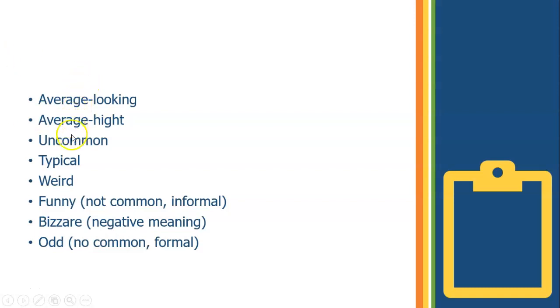Okay, then we have uncommon, which is the opposite. Typical, weird, funny, which in this case means not common, and we use this in informal language. Okay, bizarre, which is a very negative word, has a very negative meaning, and odd, which also means not common.